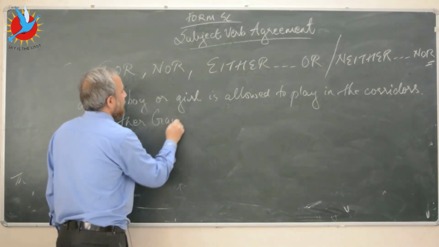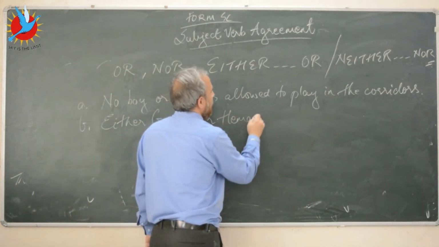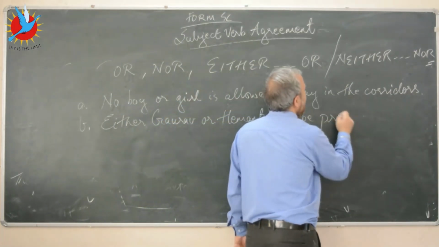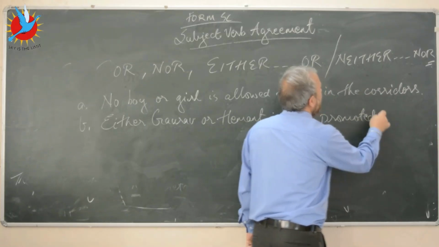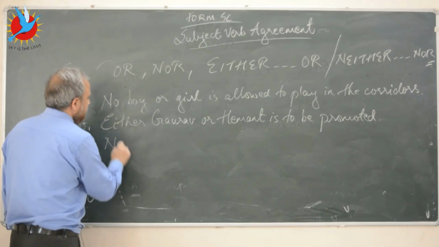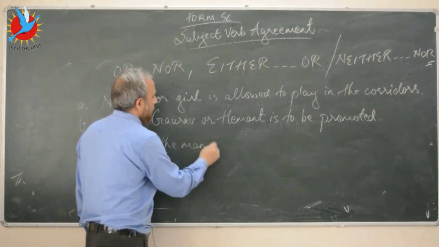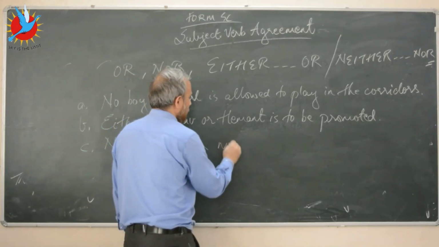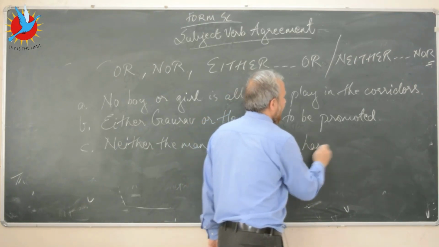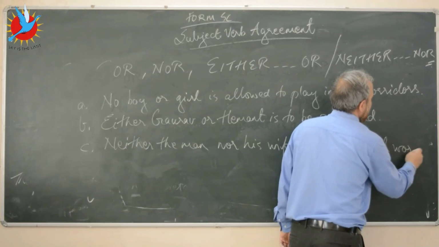Let's say sentence number B: either Gaurav or Hemant is to be promoted. Let's look at another sentence: neither the man nor his wife has done much work.